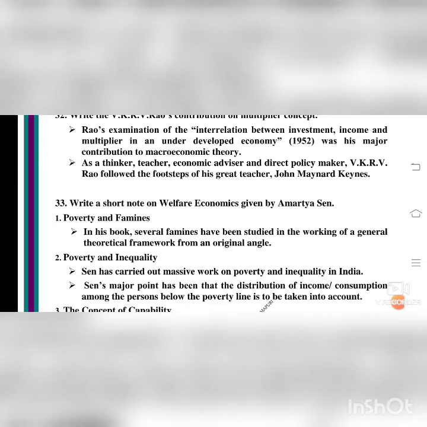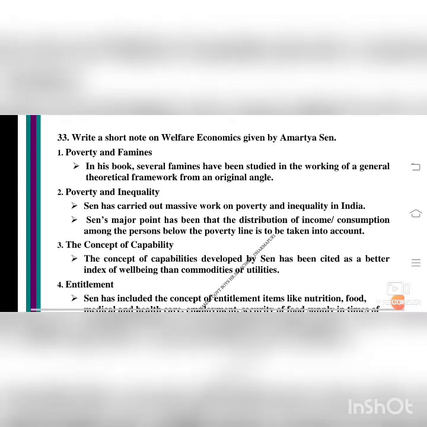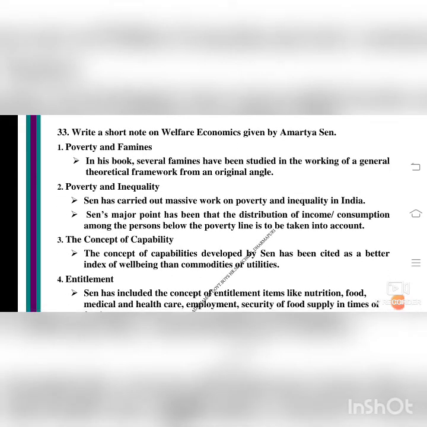Poverty and inequality. Sen has carried out massive work on poverty and inequality in India. Inequality means regarding religions and races, poor, rich, middle class, all these things. Sen's major point has been that the distribution of income and consumption among the persons below the poverty line is to be taken into account. To uplift the economy, what has to be done? The poor must be given opportunities, job opportunities, and income must be increased. The concept of capability: the concept of capabilities developed by Sen has been cited as a better index of well-being than commodities or utilities. Commodities means about consumption, isn't it?